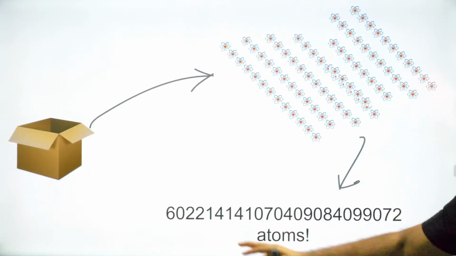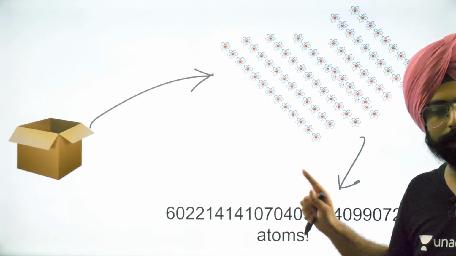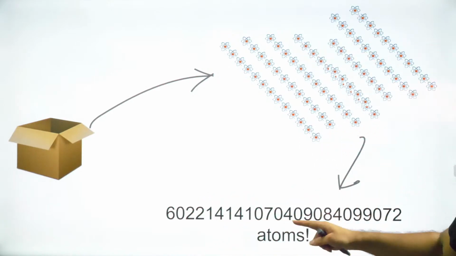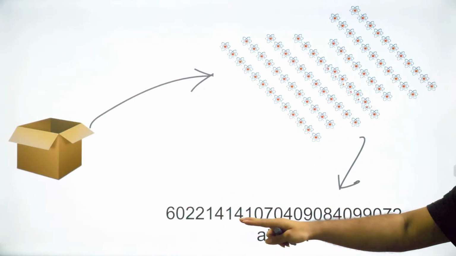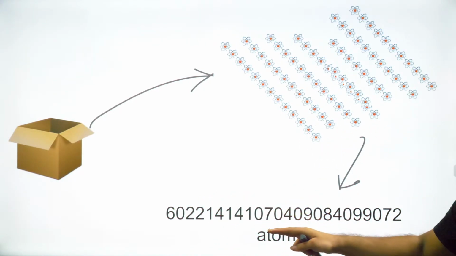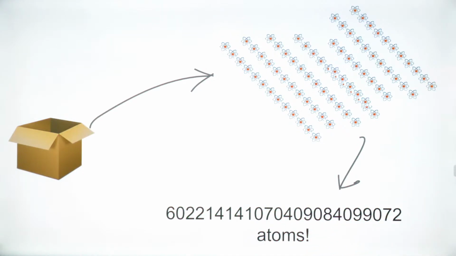Now a few revelations. So the number that we've just calculated, if you want the exact value to it, this is the value. 60221414107040. Too much.